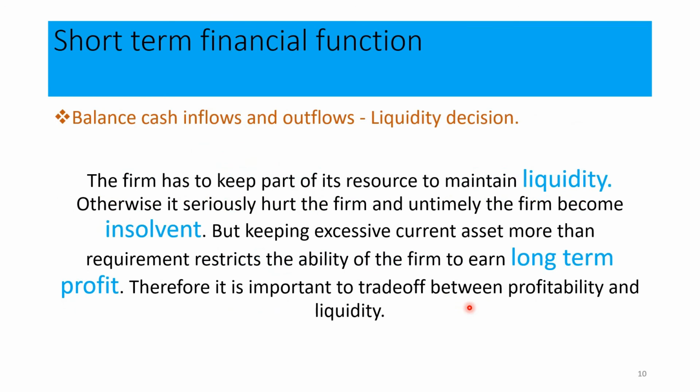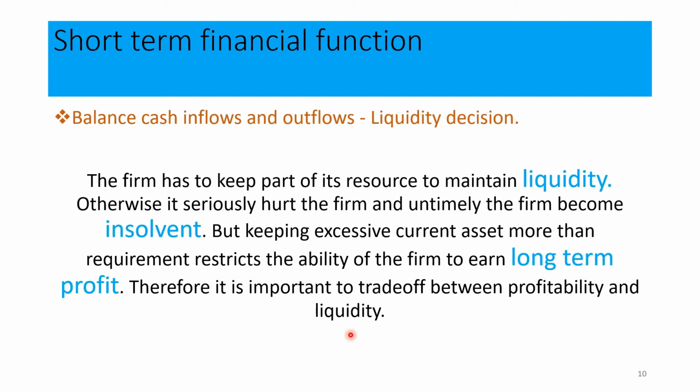Look at it. Short-term financial functions, we have just a single short-term financial function. That is balancing cash inflows and cash outflows. That is what we call liquidity decisions. Okay, read what we have here. The firm has to keep a part of its resources to maintain liquidity. Otherwise, it seriously hurts the firm, and ultimately the firm becomes insolvent. But keeping excessive current assets more than the requirement restricts the ability of the firm to earn long-term profit. Therefore, it is important to trade off between profitability and liquidity.